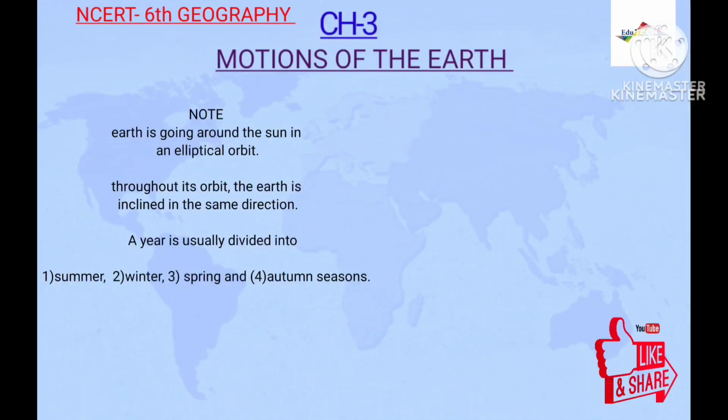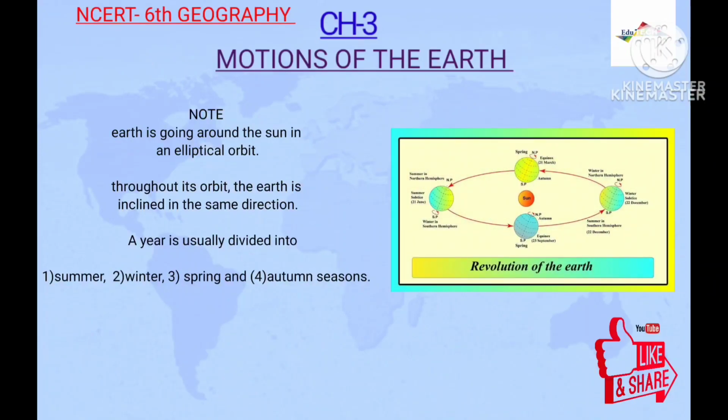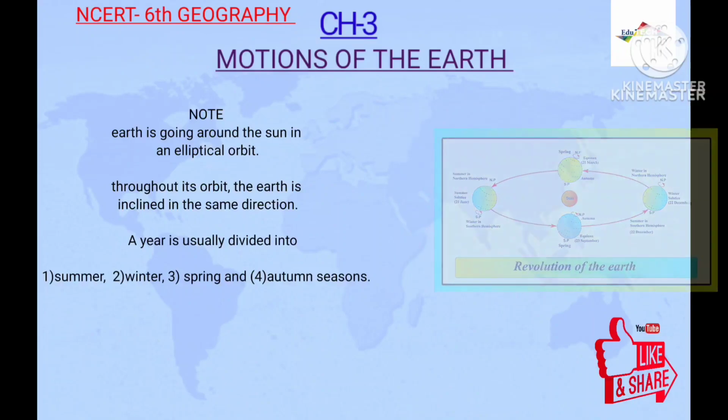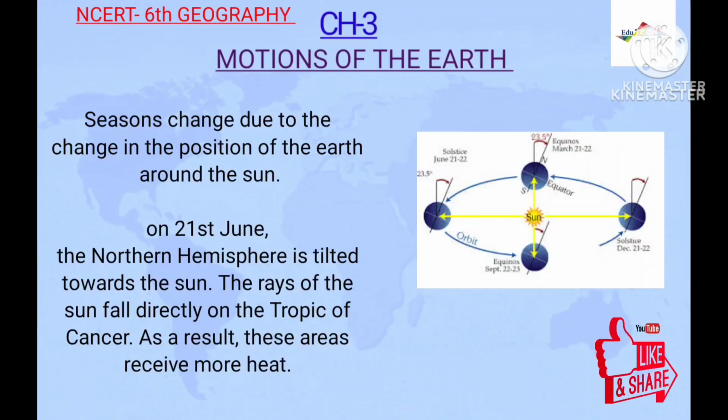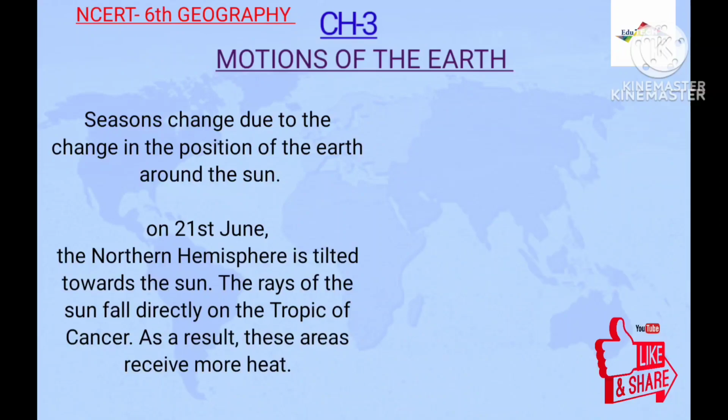Earth is going around the Sun in an elliptical orbit. Throughout its orbit, the Earth is inclined in the same direction. A year is usually divided into summer, winter, spring, and autumn seasons. Seasons change due to the change in the position of the Earth around the Sun. That means if the position of the Earth is changed around the Sun, the season is changed.